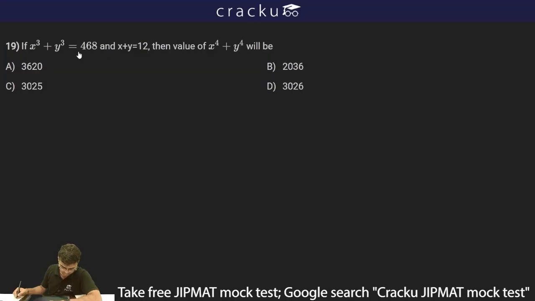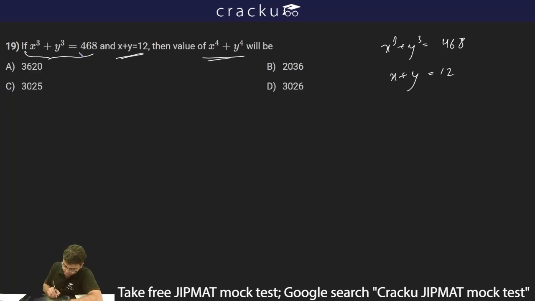the correct answer. Next question is saying if x cube plus y cube is equal to 468 and x plus y is equal to 12, then the value of x to the power 4 plus y to the power 4 will be. So I know the value of x cube plus y cube, which is equal to 468, and x plus y, which is equal to 12.